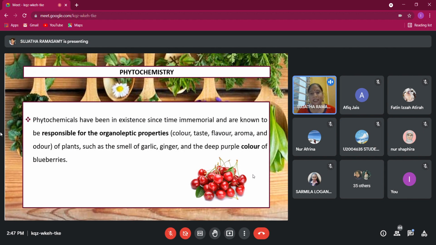Okay, for example, ginger. Have you smelled ginger? Ginger ada bau, kan? Very aromatic smell, right? Because of the aromatic compounds. That's why it produces the aromatic smell. Usually ginger is rich in essential oil.